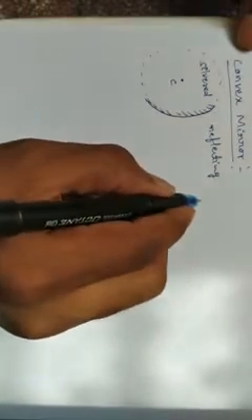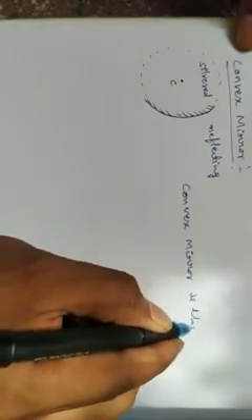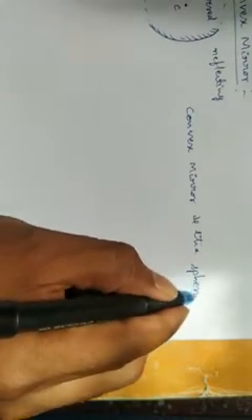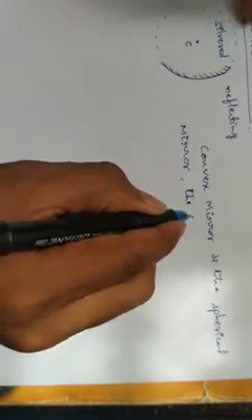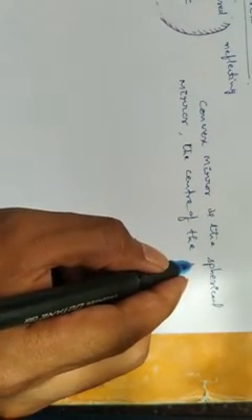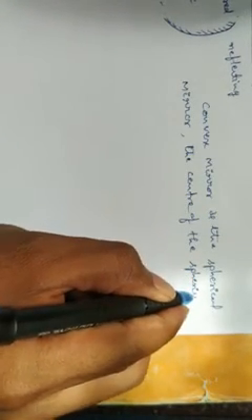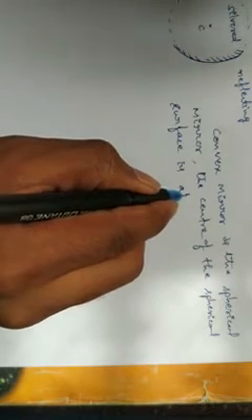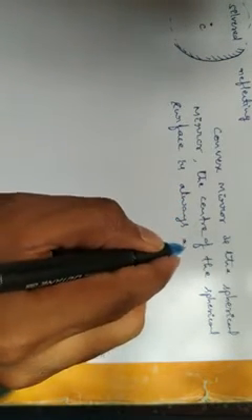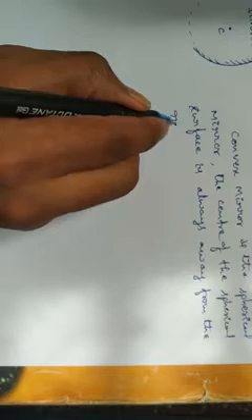So the convex mirror is a spherical mirror, and the center of curvature, or the center of the sphere, is always away from the reflecting surface.